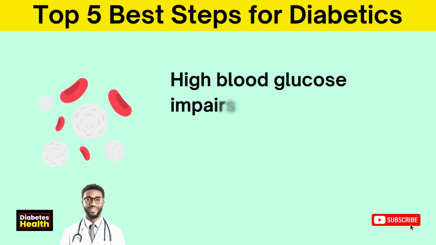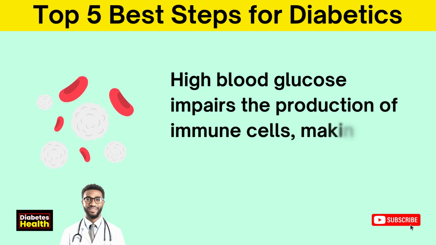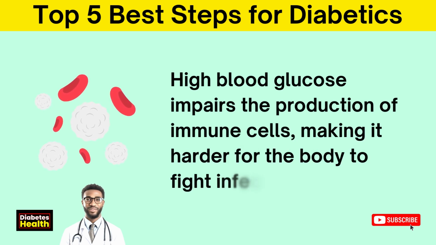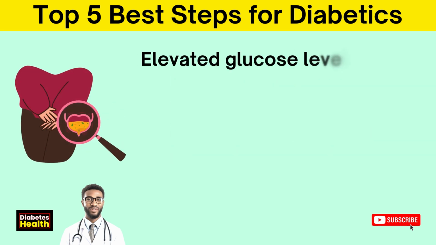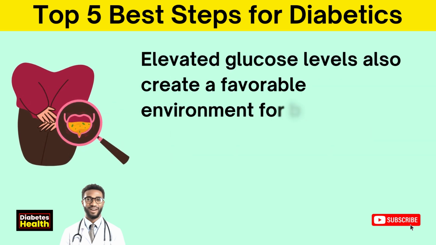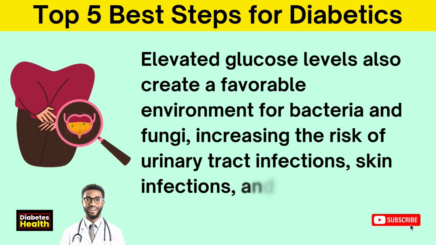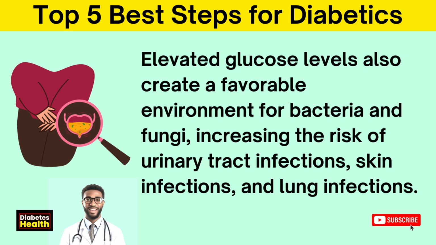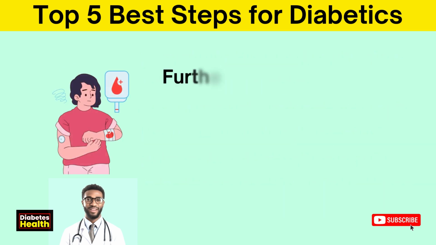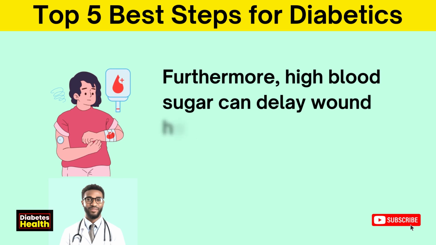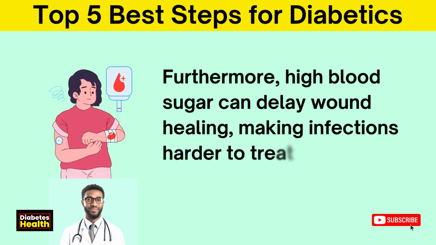Diabetics are also more prone to infections due to weakened immune function and poor circulation. High blood glucose impairs the production of immune cells, making it harder for the body to fight infections. Elevated glucose levels also create a favorable environment for bacteria and fungi, increasing the risk of urinary tract infections, skin infections, and lung infections. Furthermore, high blood sugar can delay wound healing, making infections harder to treat and more likely to spread.